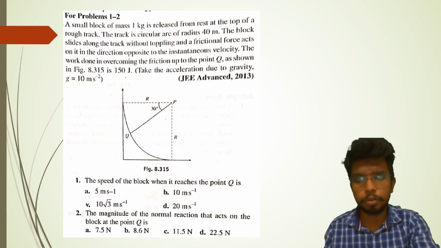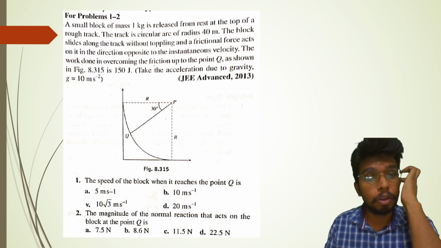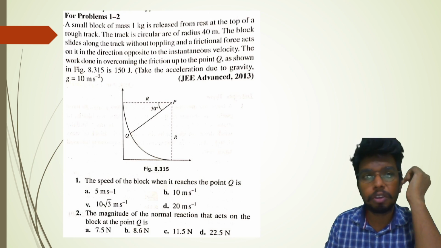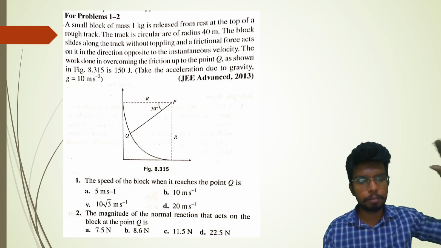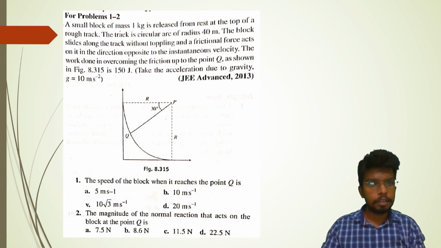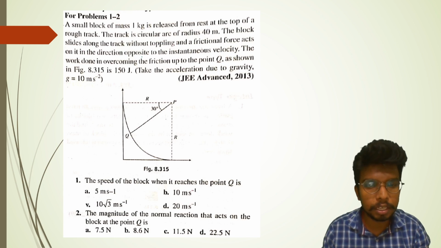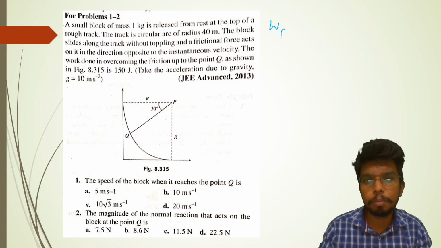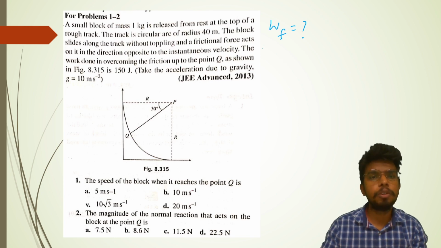A small block of mass 1 kg. Okay, let's finish it quickly. A small block of mass 1 kg is released from rest on the top of a rough track. The track is a circular arc of radius 40 meter. The block slides along the track without toppling, and a frictional force acts on it in the direction opposite to the instantaneous velocity. The work done in overcoming the friction up to the point Q as shown in the figure. We need to find out W friction, how much work has been done to overcome the friction.